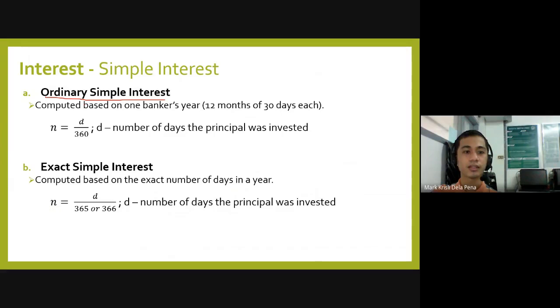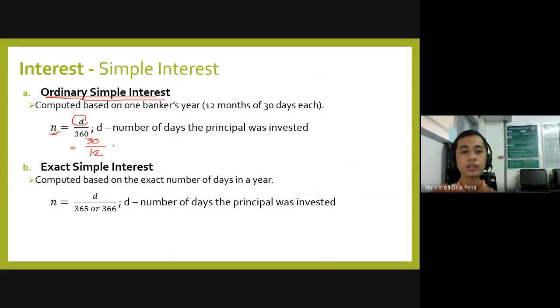And how do we do that? We will solve n by dividing the number of days given by 360 days. If the given values are in terms of days, you have to divide it by 360. But if the given values are in terms of months, say 30 months, of course you will have to divide it by 12.